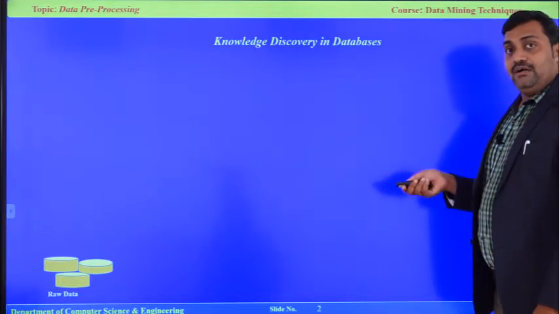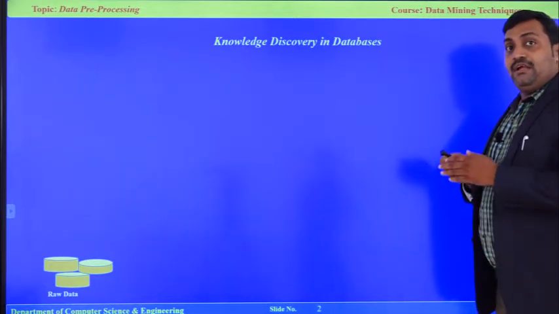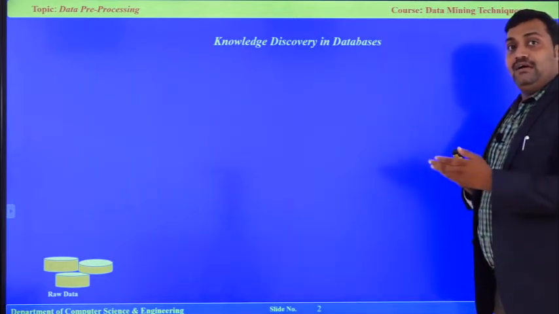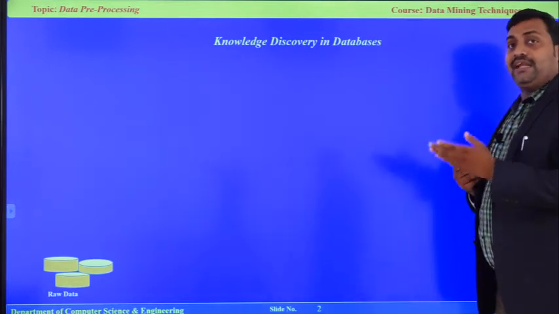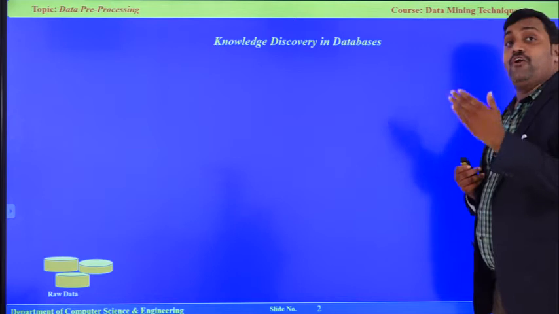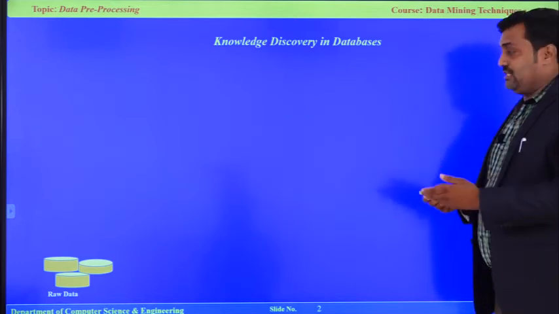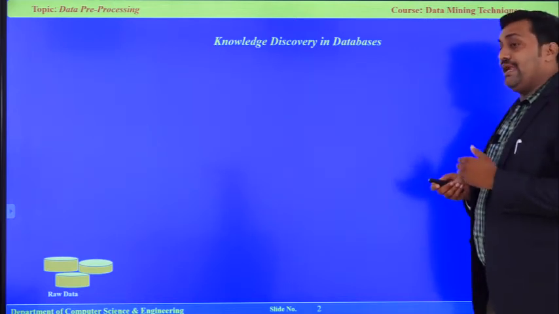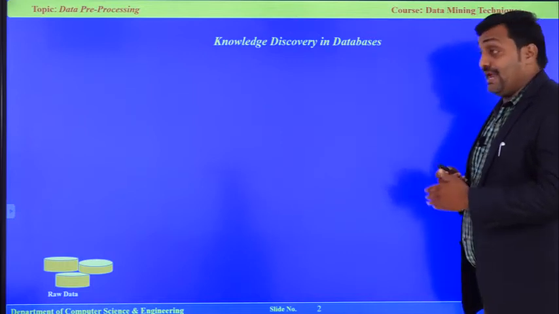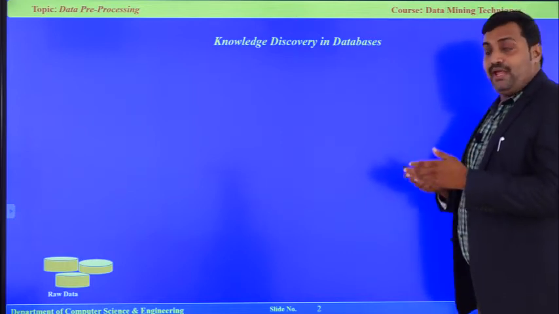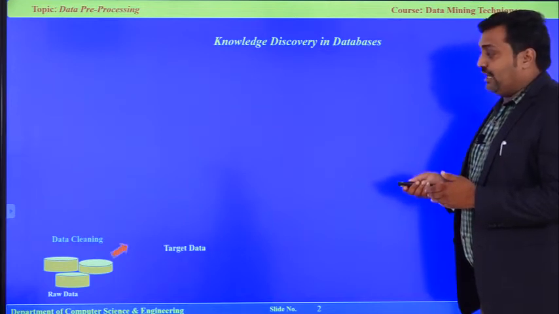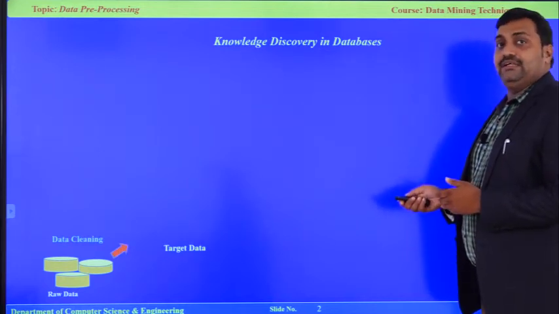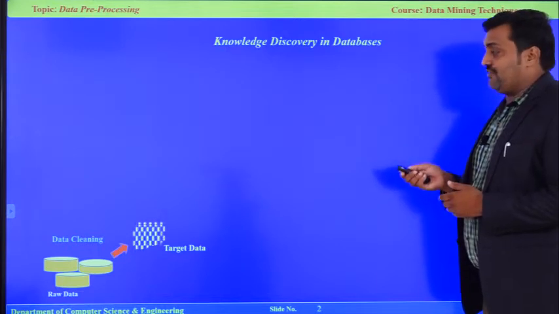Raw data may be complete or incomplete, incorrect, or in different formats. So, what we have to do is a data cleaning process, or data pre-processing stages, to get the target or a proper set of data.